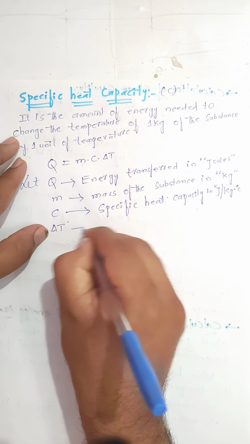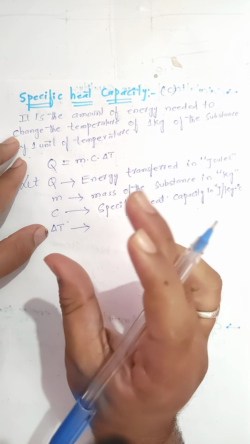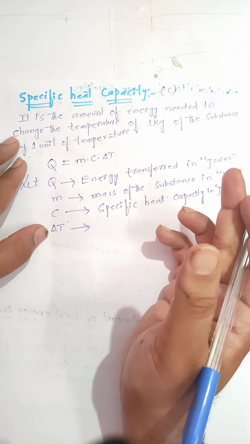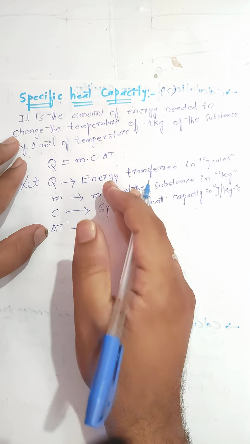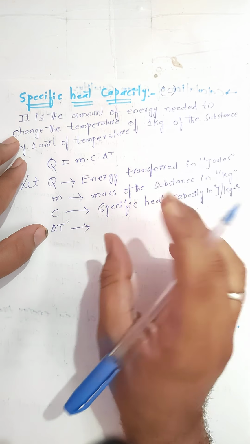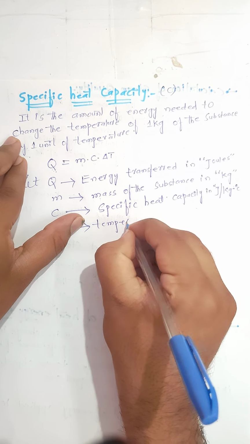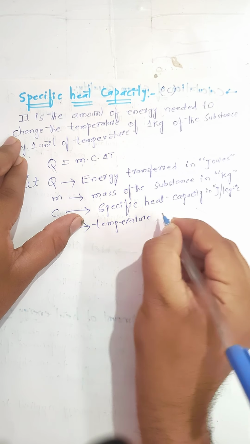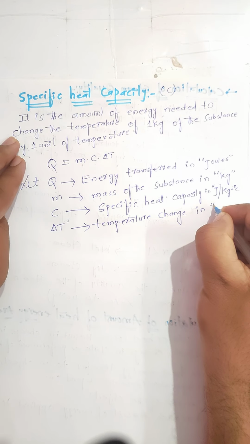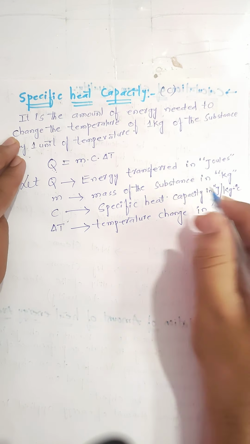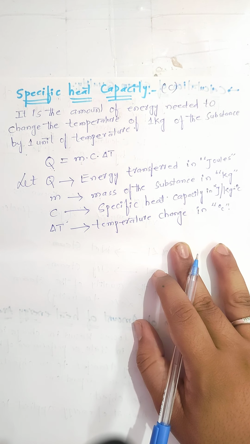Okay, delta T represents the temperature change, in the sense final temperature minus initial temperature, we can say as the temperature change. So temperature change we measure in degrees Celsius. Okay, I hope you understood very well regarding this topic.